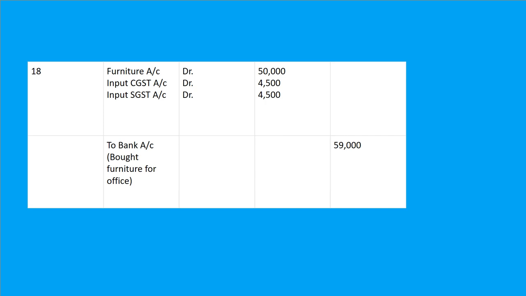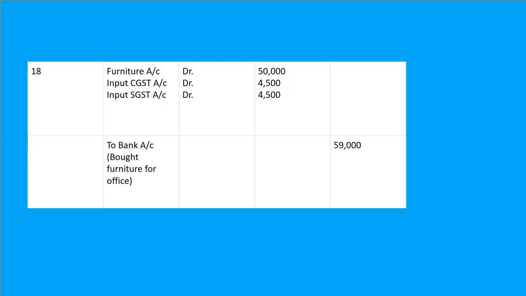So it is a simple entry, beta, you can easily understand. Whenever we buy furniture, we do the entry furniture to cash. But here they have made payment by check. So we will do furniture account debited to bank account. But input CGST and SGST is also there. They have told you the percentage of it.